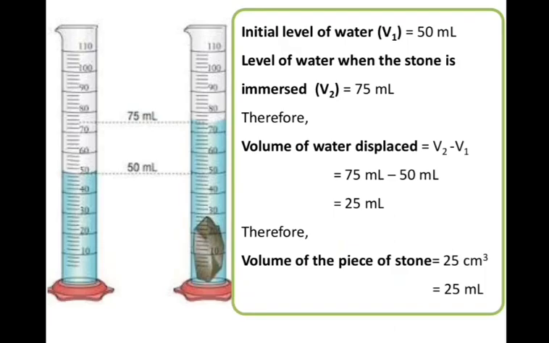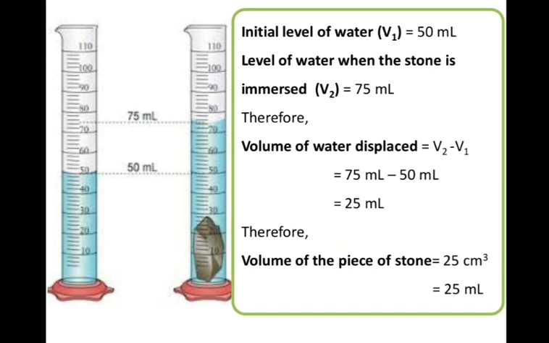Okay, now here the initial level of water, V1, we are getting 50 ml, and when we have immersed a stone, what level are we getting? 75 milliliter. Therefore the volume of the water displacement कितना हो जाता है हमारा? V2 minus V1, बड़े में से छोटे को minus करेंगे, that is 75 milliliter minus 50 milliliter, that we are getting 25 milliliter. So there is 25 milliliter of water displaced. 25 milliliter का water क्या हुआ है? Displace हुआ है in this measuring cylinder.